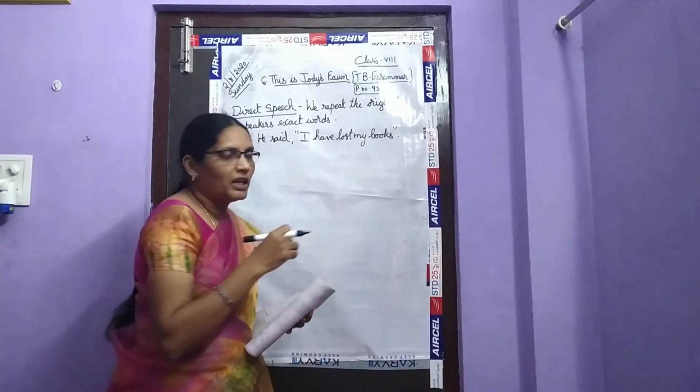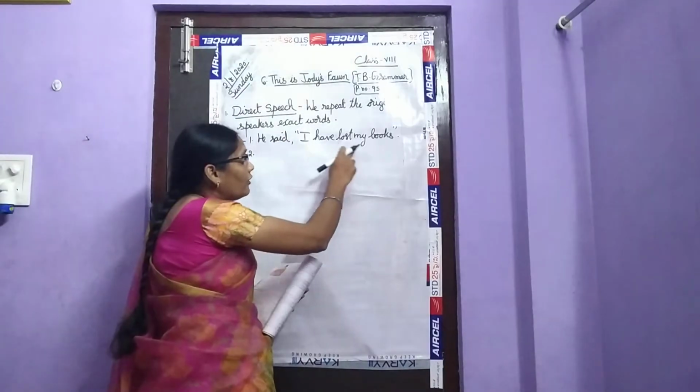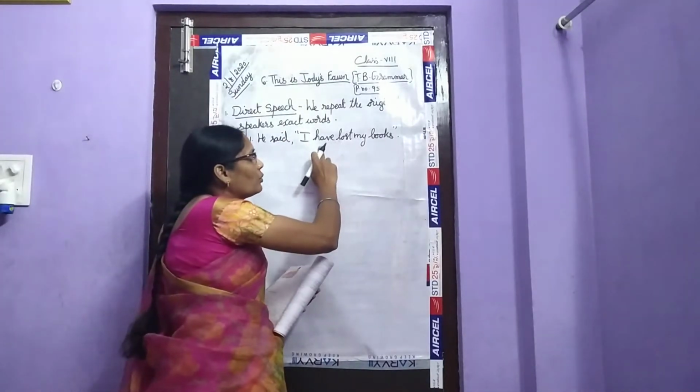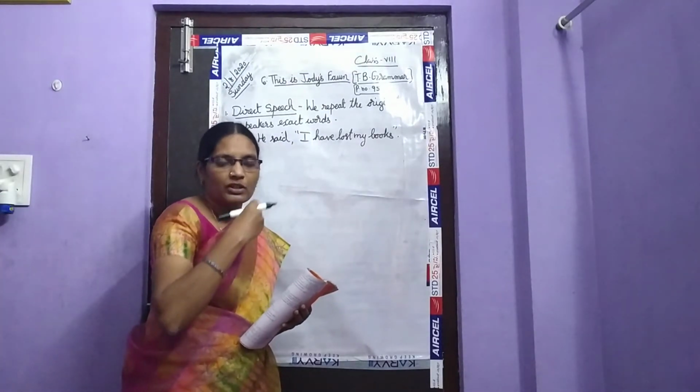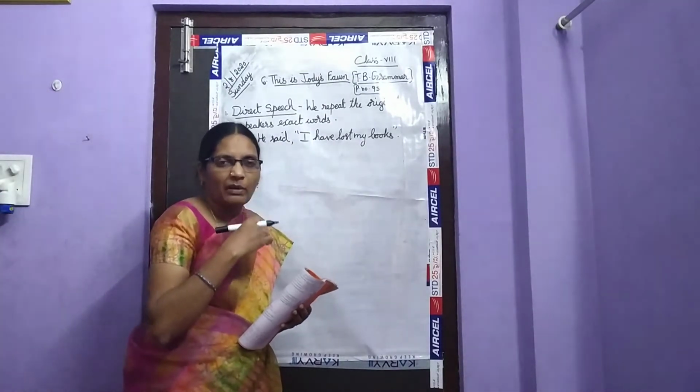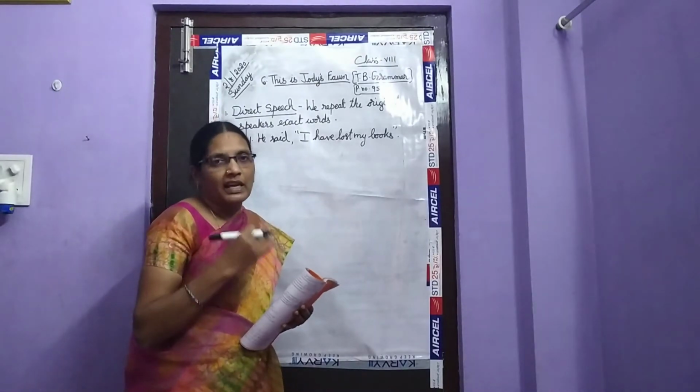So what am I doing here? He said, I have lost my books. The exact words that the speaker has spoken. If we repeat the exact words without changing them, it is called direct speech.